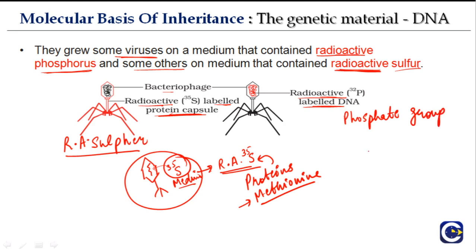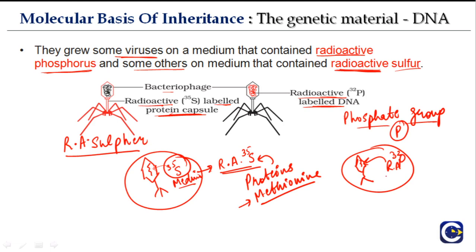So it is the same principle: there is a medium that contains radioactive phosphorus, and here you have the bacteriophage. When the DNA is being synthesized, it needs phosphate groups. Phosphate groups contain phosphorus, and this radioactive phosphorus will be taken up by the DNA, as a result of which radioactive phosphorus labeled DNA will form.